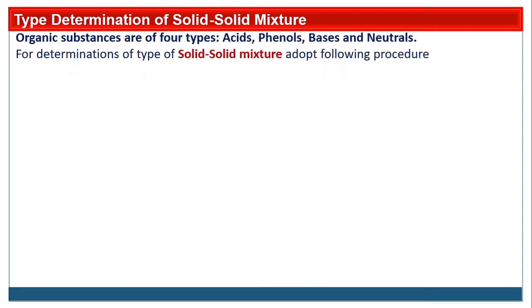Organic substances are of 4 types, as we know: acids, phenols, bases and neutrals. For determination of the type of a solid solid mixture, we have to adopt the following procedure.